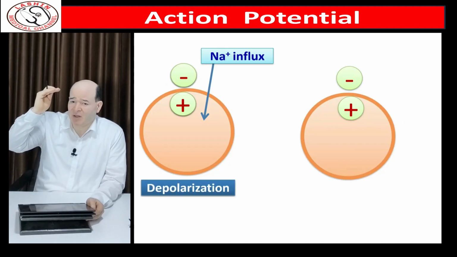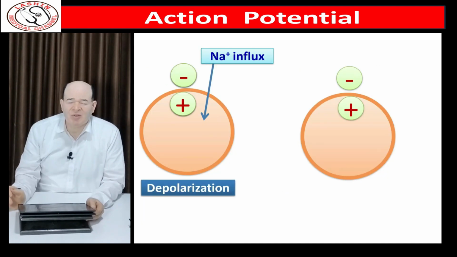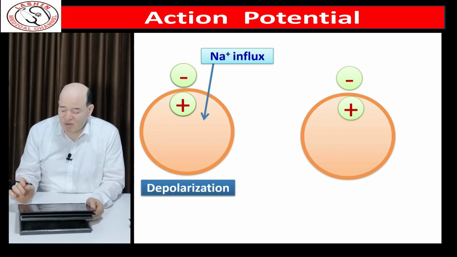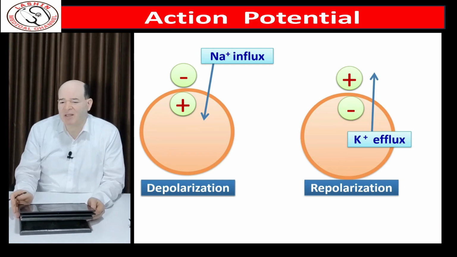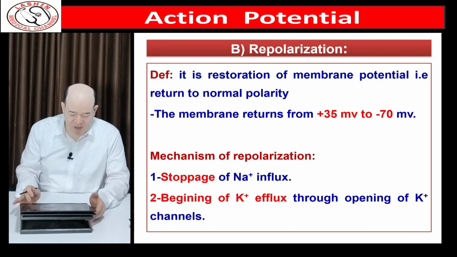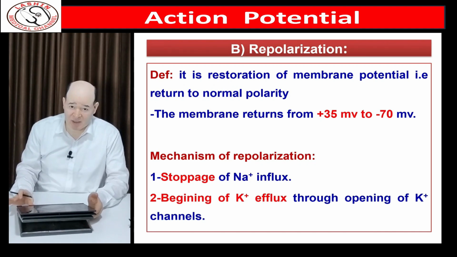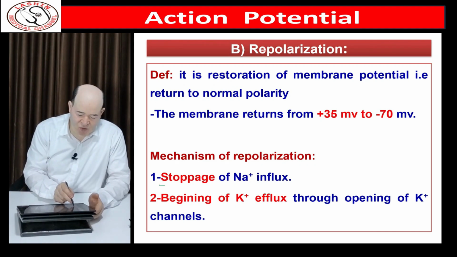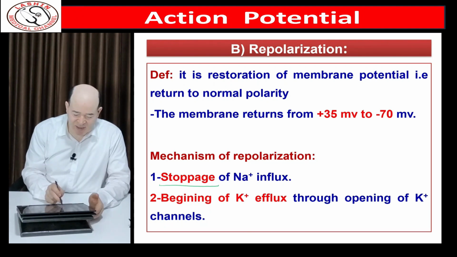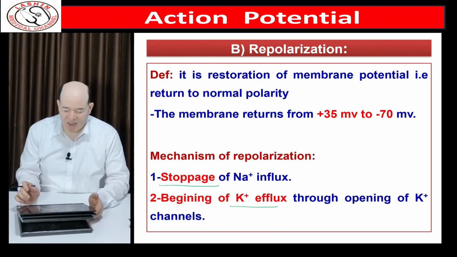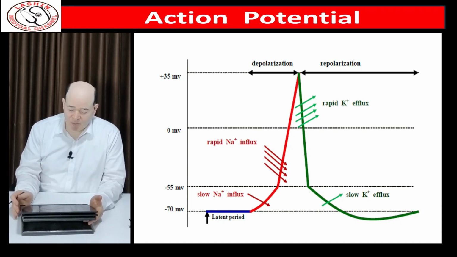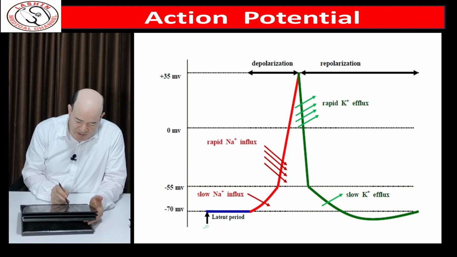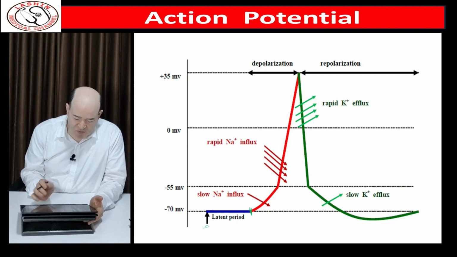When we reach the top, which is +35, sodium channels close and voltage-gated potassium channels open, and this causes the process of repolarization. The process of repolarization needs two important events to occur. First, stoppage of sodium influx. Second, beginning of potassium efflux. This is a simple figure for the action potential. We started to stimulate here. This is the start of the process of depolarization.